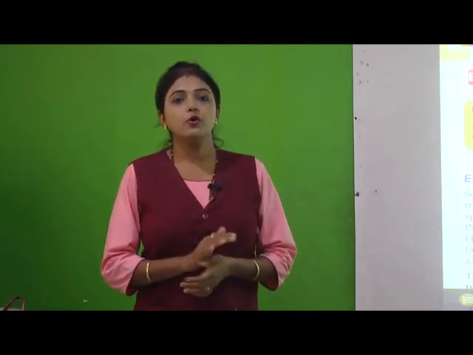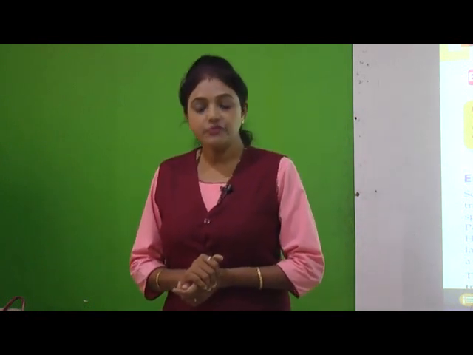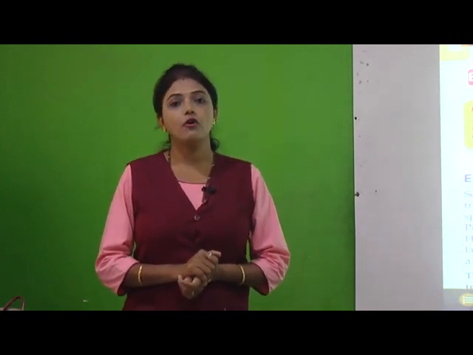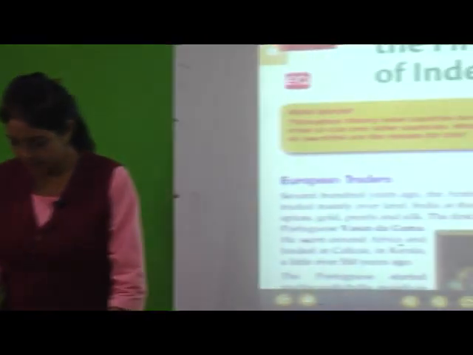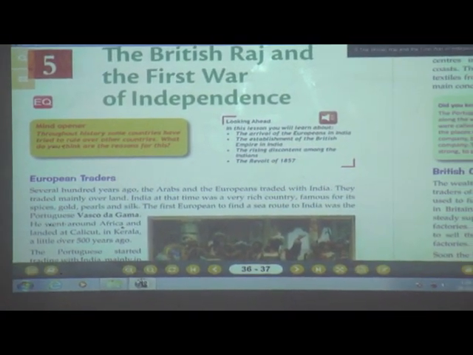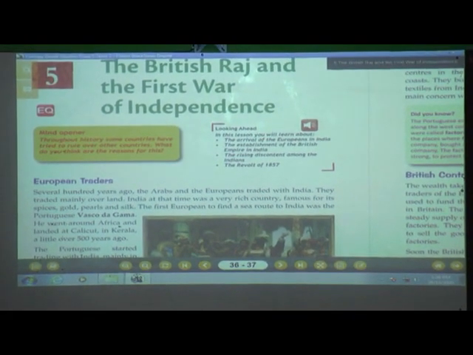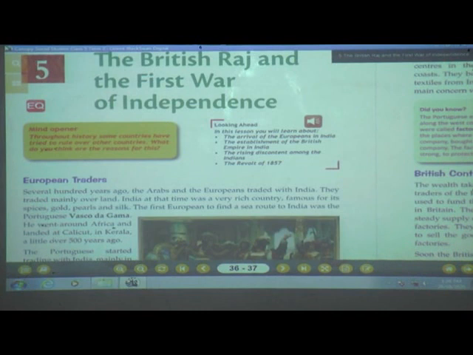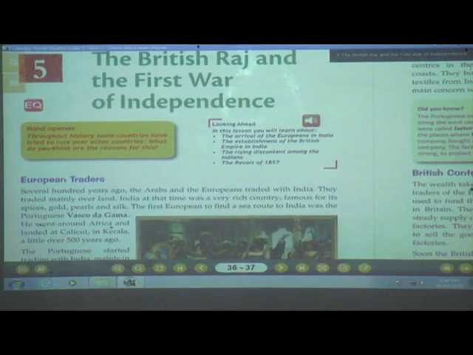Now today we are going to see all about chapter number 5, the British Raj and the first war of independence. So shall we start with it? Okay, we will start with the chapter. European traders. In this chapter we are going to see the arrival of the Europeans in India, the establishment of the British Empire in India, the rising discontent among the Indians and the revolt of 1857.